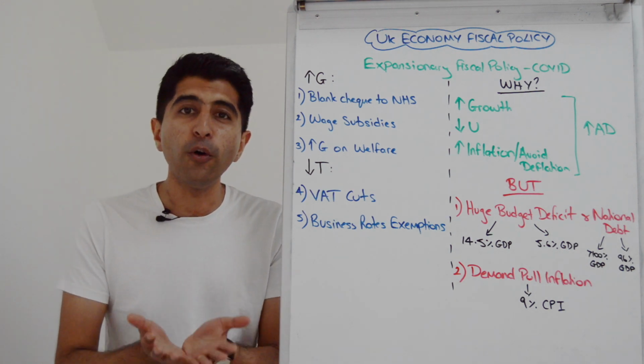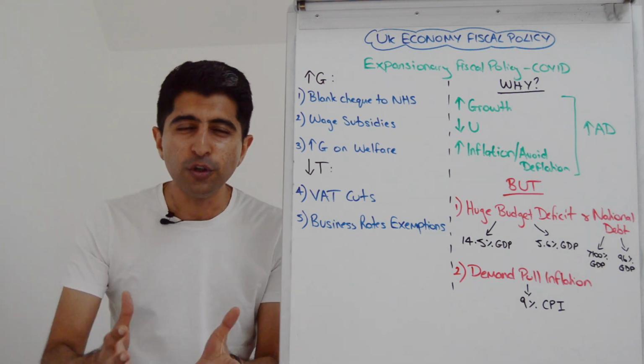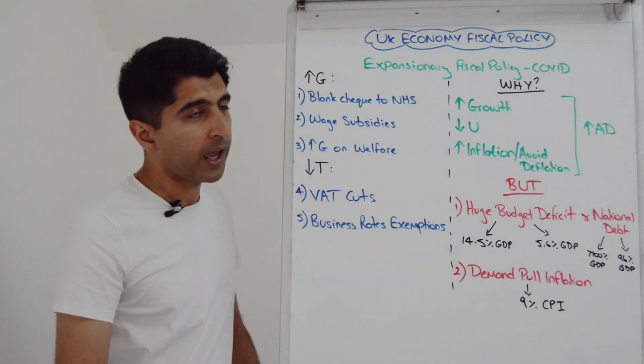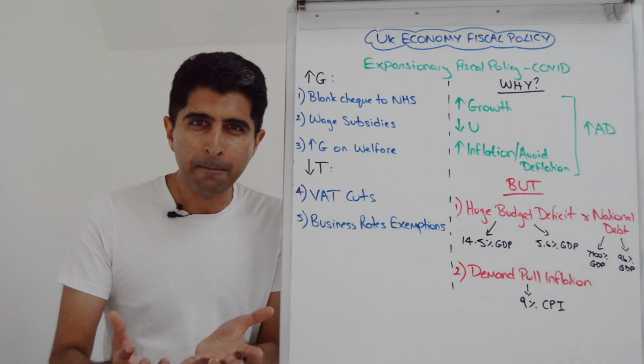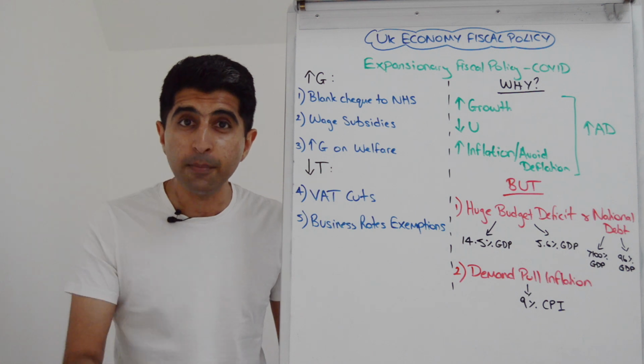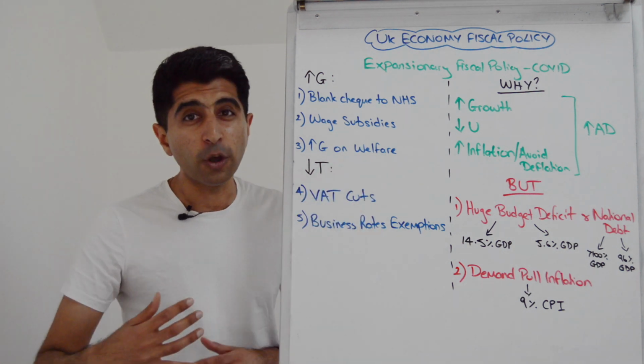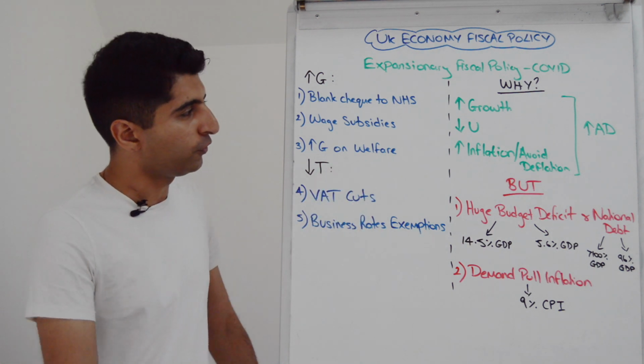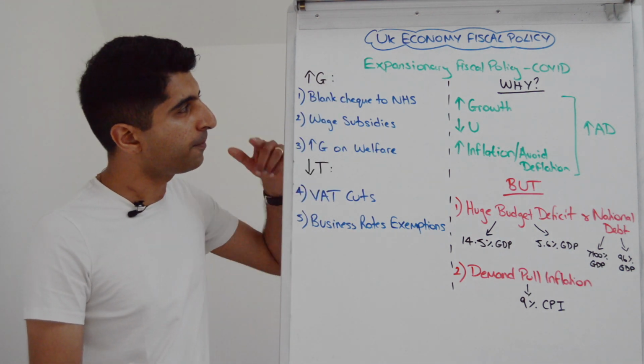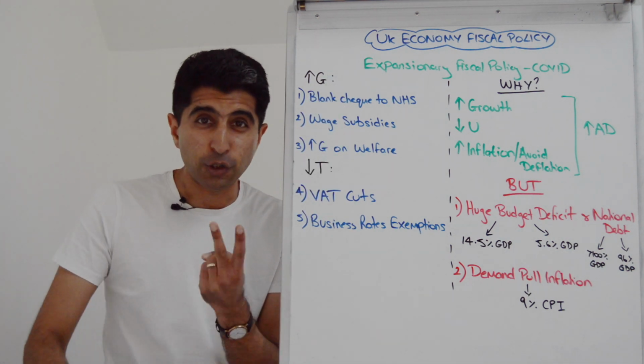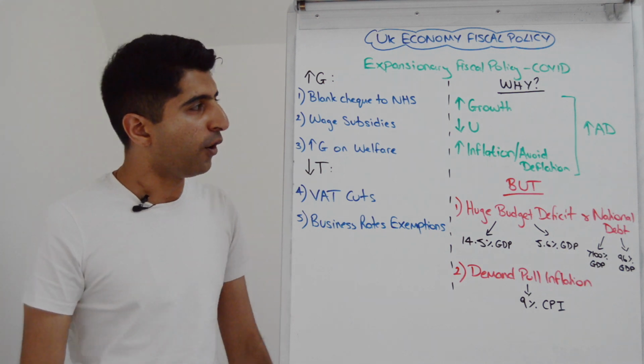But also there was more government spending on welfare, universal credit, we call it in the UK. So the amount of welfare, the amount of universal credit that people could claim went up for a period of time, but also it was easier to claim universal credit. So big increases in government spending in 2020 and 2021, the heart of the COVID crisis.